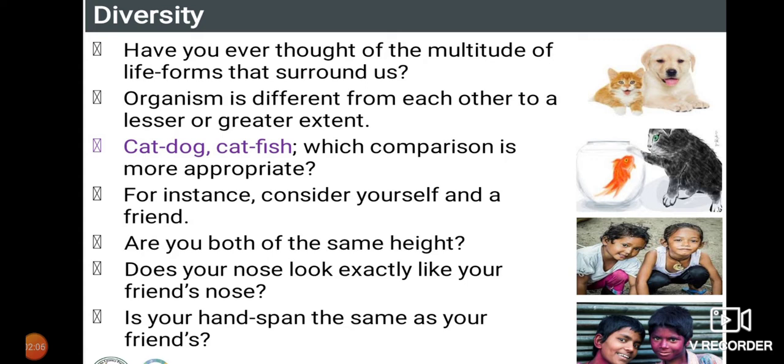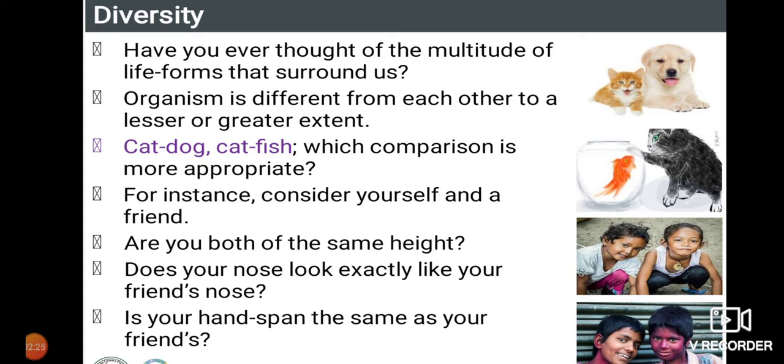Have you ever thought of the multitude of life forms that surround us? A multitude means a number of organisms which are present on earth. Organisms differ from each other to a lesser or greater extent. You just see the first picture, dog and cat.